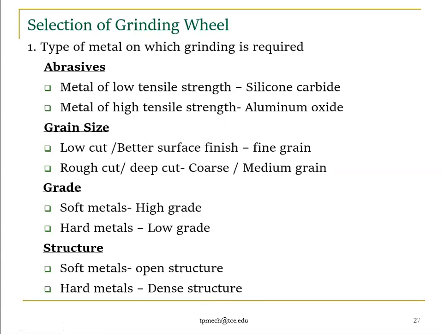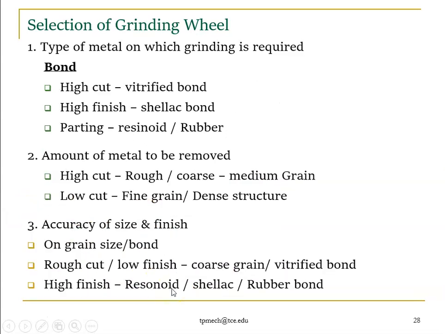For example, assume that your metal has a low tensile strength, then you can pick silicon carbide. For grain size, I am going to use a rough cut, so the silicon carbide may be coarse particle or medium grain size. And I am going to use some hard metal, so I can use low grade and I can use a dense structure. Similarly, bond. High cut means I can use vitrified bond. High finish means I can use shellac bond. For parting, or if you want to cut, we use resinoid or rubber bond. So based on our requirement, we need to choose.